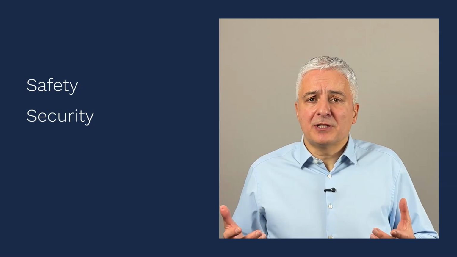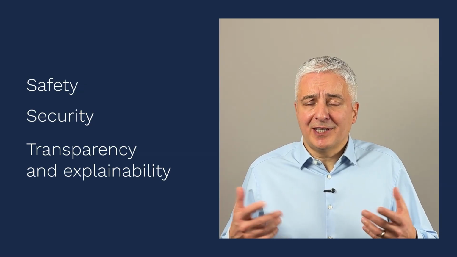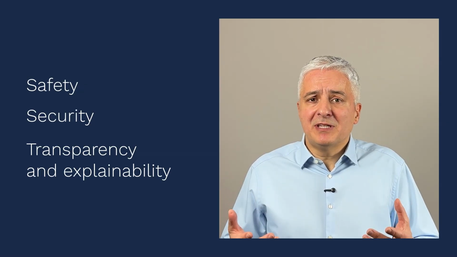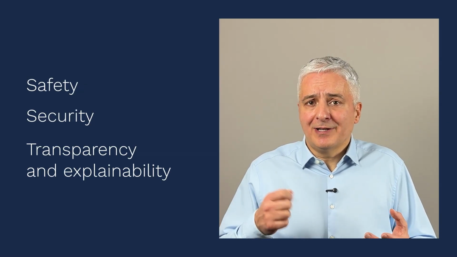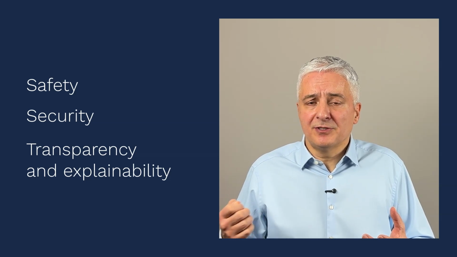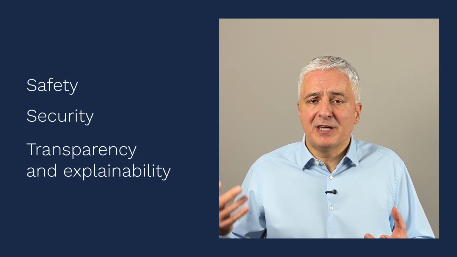And the last objective is transparency and explainability. And this basically means that you can explain how an AI system has reached certain decisions, or how it made a certain action. So you have to be able to trace this particular action or decision back to the training data, and also to the logic on how the AI system was using this data to reach this particular output.